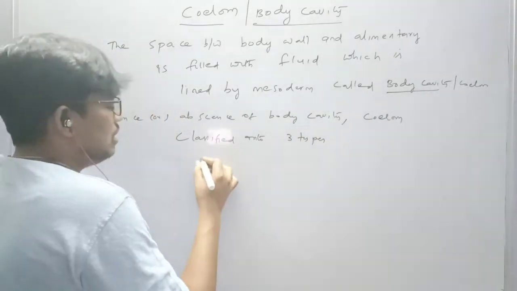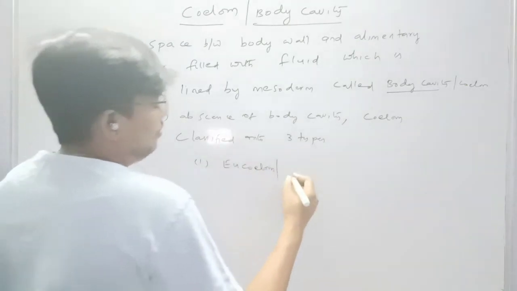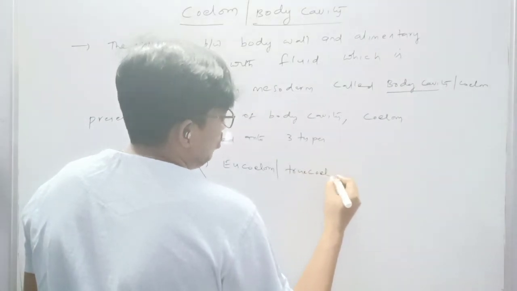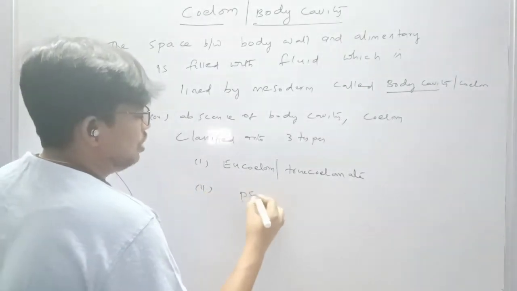First one is eucoelom or true coelomate. Second one is pseudocoelom.